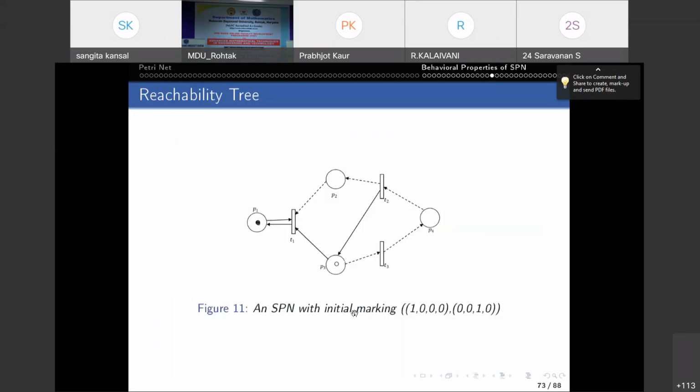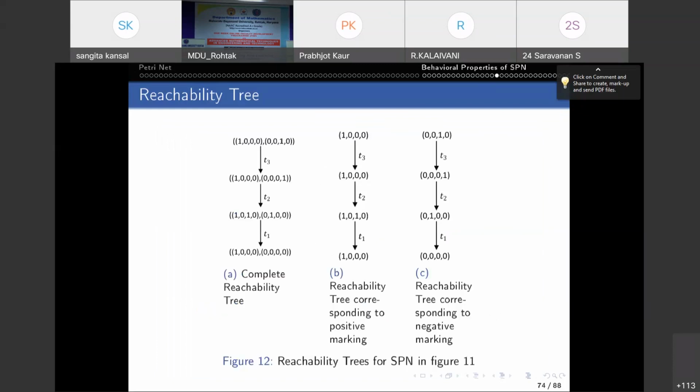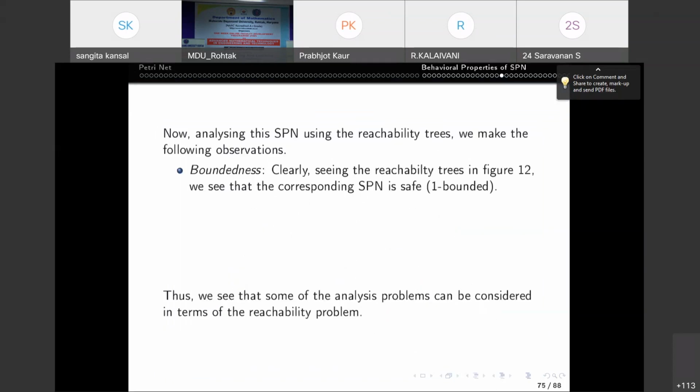So see, suppose you have this SPN and this is the initial marking. The first part of this ordered pair is the positive marking and the second is the negative. So see, the first one is the complete reachability tree, the second is the tree corresponding to the positive marking, and the third is corresponding to the negative marking. So we can analyze properties like boundedness using these techniques, similar to the case of Petri net.